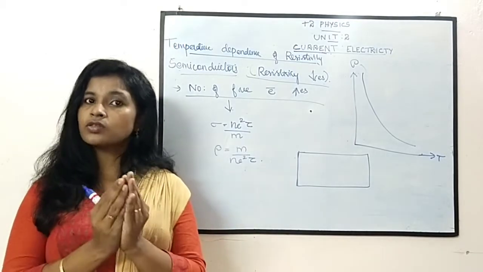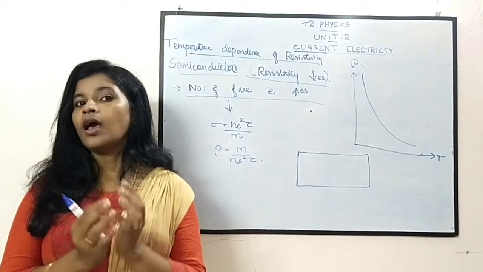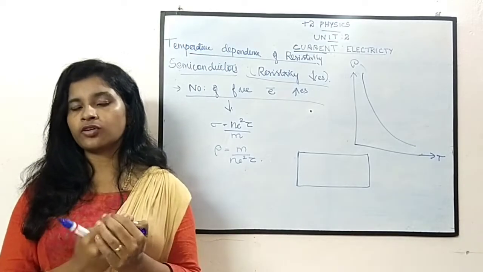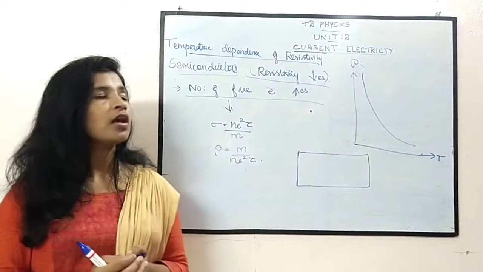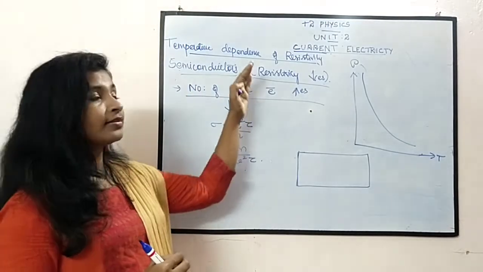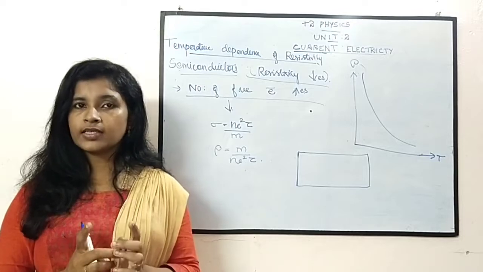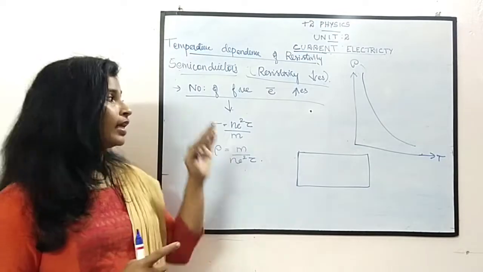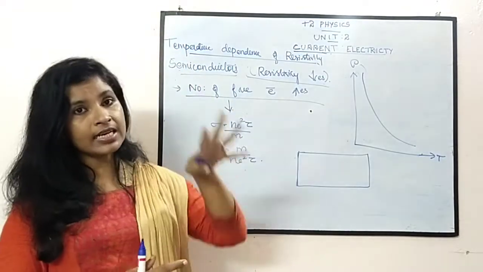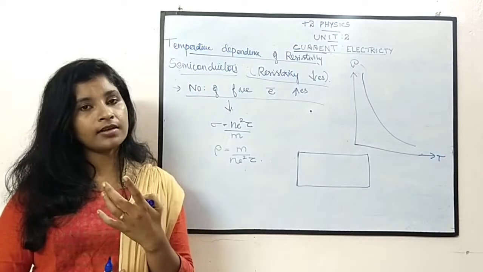So resistance also increases, but when compared to the number of free electrons, the resistance increase is less. So we can tell that here in the semiconductor the resistance is getting decreased. Hope you understood it. I am telling once again: here the number of free electrons increases, and the resistance also increases,